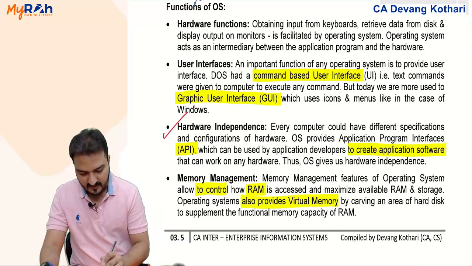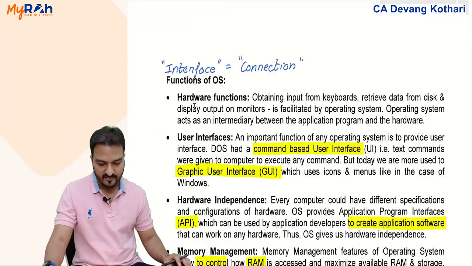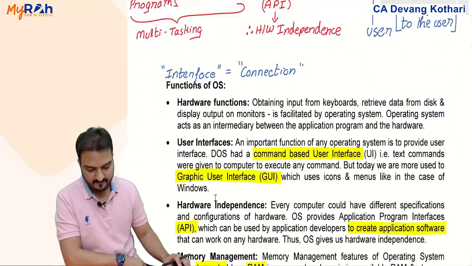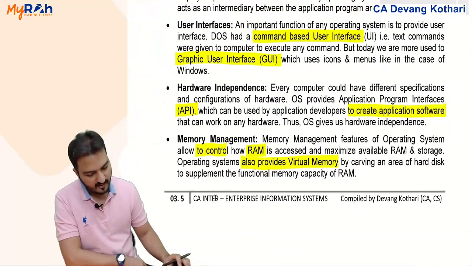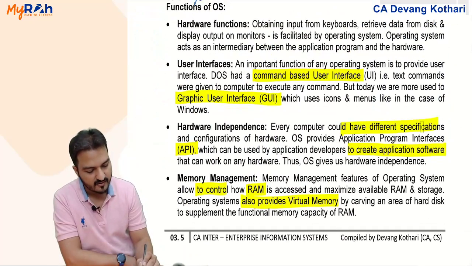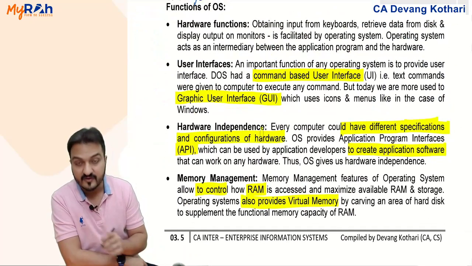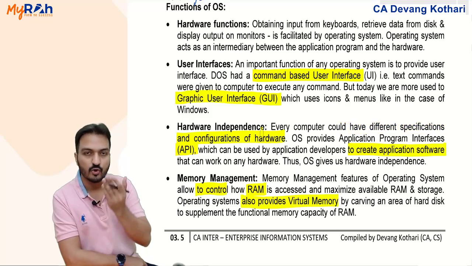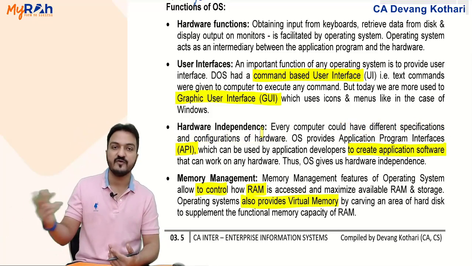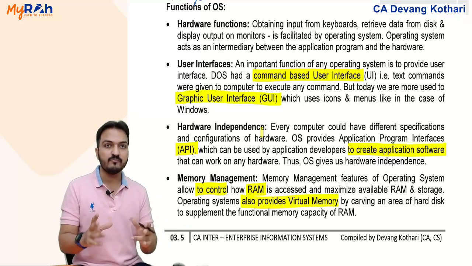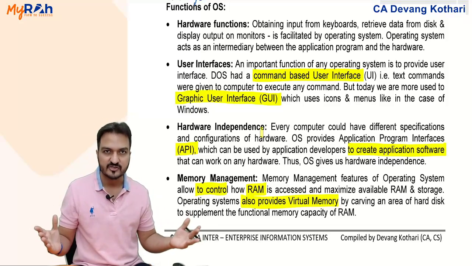Also, hardware independence, we discussed that over here. Hardware independence is the job of the operating system. Read here: every computer could have different hardware, with different specifications and configurations. Every phone can have different hardware. Your phone has Samsung hardware, my phone has Samsung hardware, somebody has Vivo hardware, somebody has Oppo, OnePlus hardware and all. So the hardware components will have different specifications.